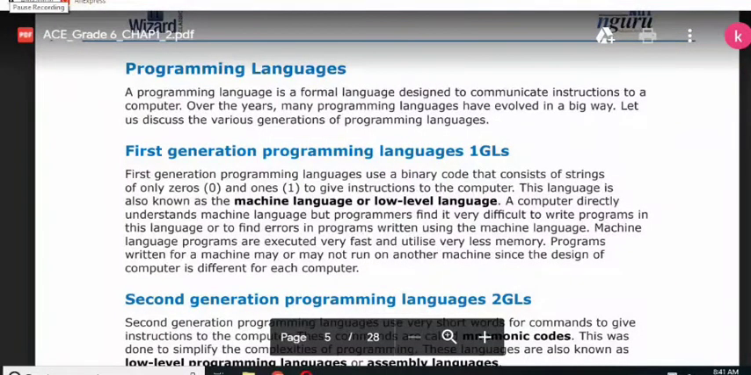Fine. So today we are going to continue with the first chapter, and today we are going to learn about the programming languages, okay? And before this we learned about the categories of the computers or the types of the computers. So now what is a language?